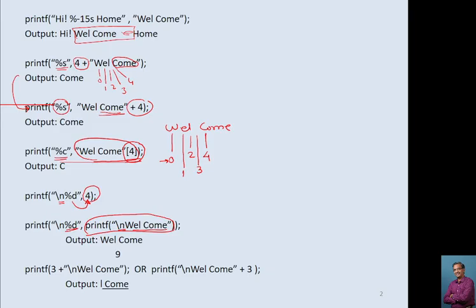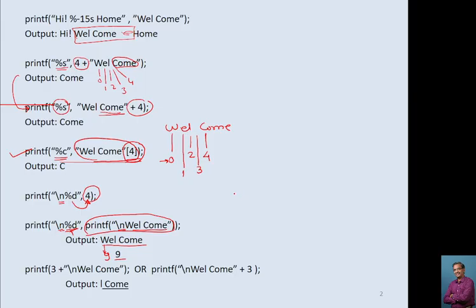First, it displays the information whatever you want, and it returns one number which indicates how many characters are printed on the screen. If your information is like this, then it will print only the information, it won't do anything. But in this case, it will print welcome and this will return 9, and that 9 is printed over here. It will go to the next line and then print 9. So here it will print welcome on the first line, and then 9 it will print below this. This is a slight typing mistake. So below this W it will print 9.